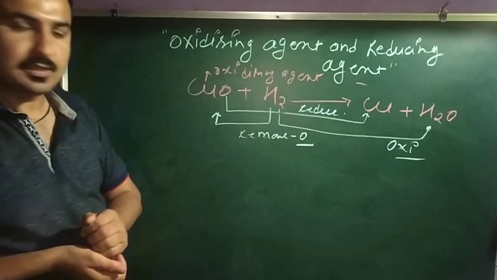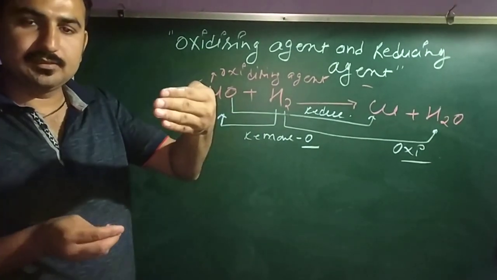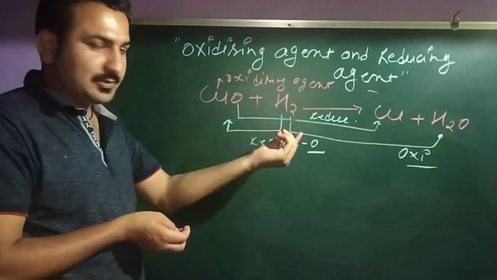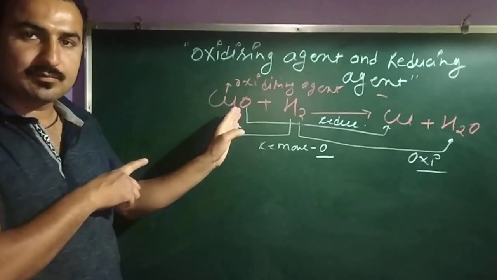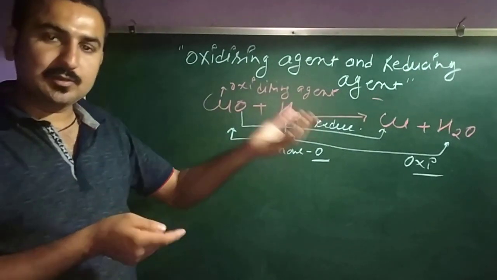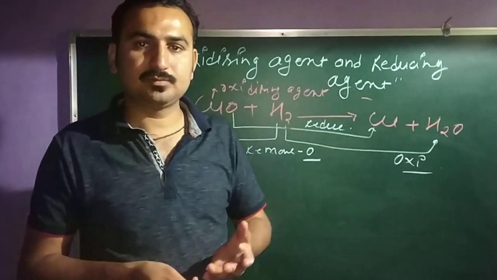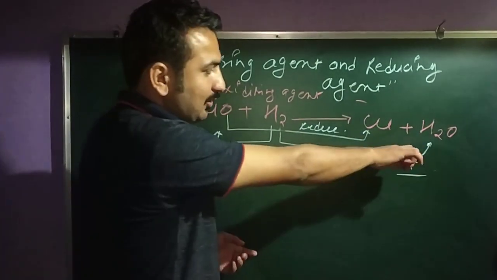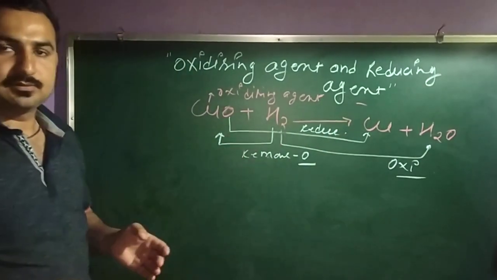Clear? So in any redox reaction, one is the oxidizing agent and one is the reducing agent. Here the reducing agent is H2. Why? Because H2 is removing oxygen from the copper oxide, and this CuO, that means the copper oxide, is the oxidizing agent. Why? Because this copper oxide is providing the oxygen to H2, and this H2 to H2O is going under oxidation, and this CuO to Cu is going under reduction.